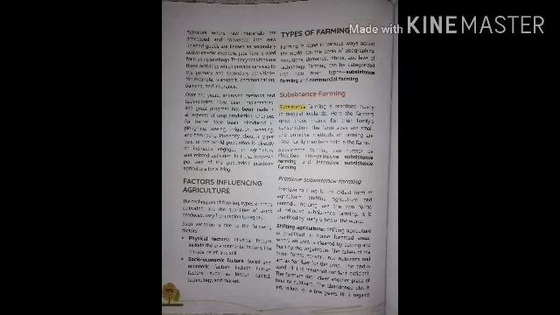Shifting agriculture is harmful as it leads to deforestation and soil erosion, because if we clear a land, we lose so many trees. Because of that, deforestation is the first effect and soil erosion is the second one. Many countries are encouraging people to give up the practice of shifting agriculture. It means many countries are not in favor of practicing shifting agriculture, that is slash and burn. Now let's know about nomadic herding.